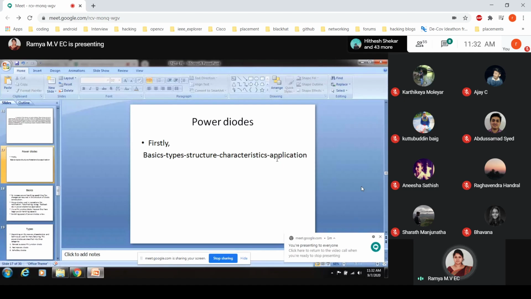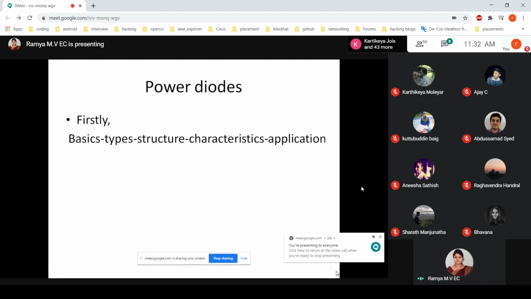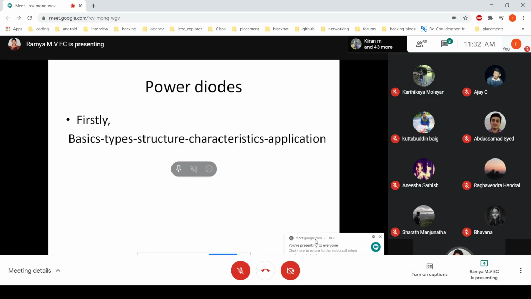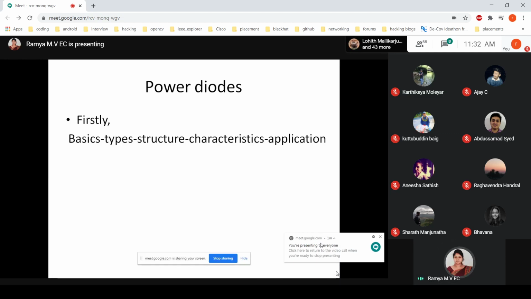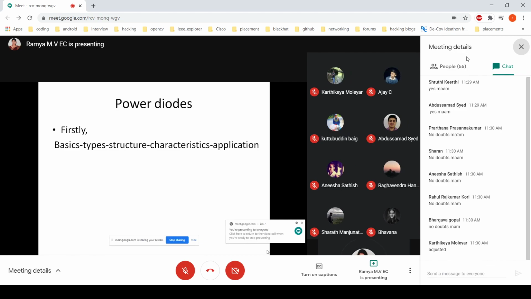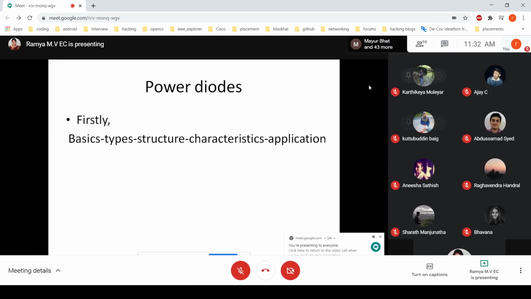Okay, so let us start with the power diodes. Firstly, we will be discussing the basics, types, and the structure of it, how the characteristic curve looks, and applications. So you will understand the basics with respect to the conventional diode also. How do we represent the normal diode? Anode and cathode will be there, with a PN junction. Anode is connected to P type and cathode is connected to N type. Then we can have a forward bias and a reverse bias of that.